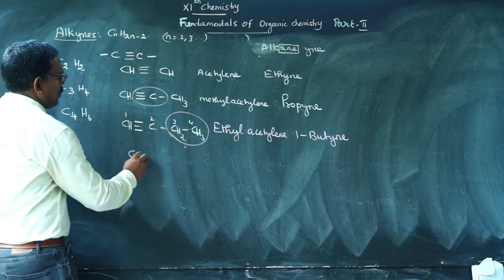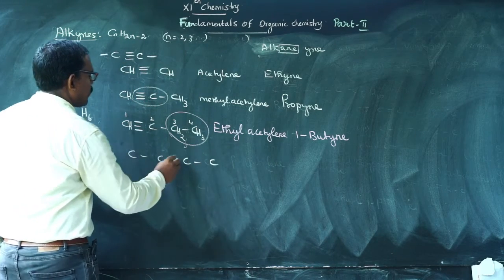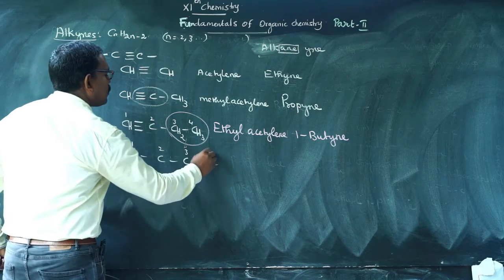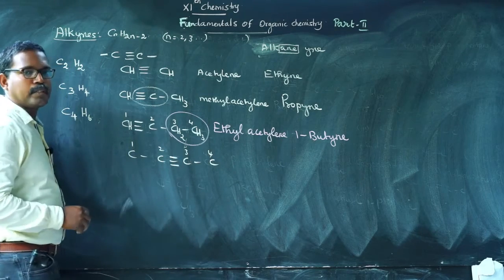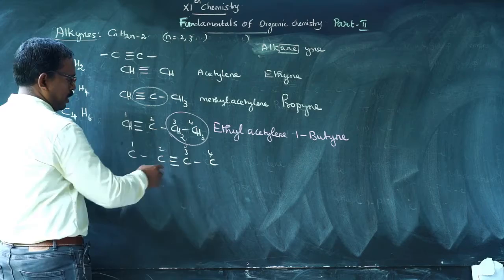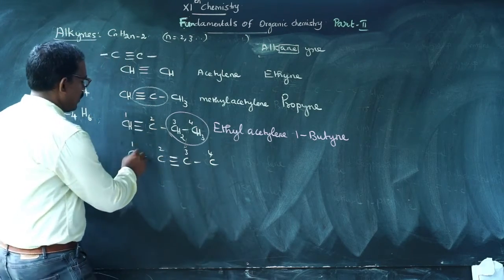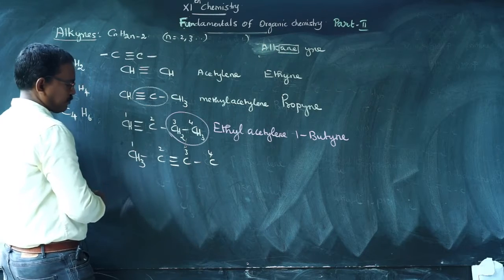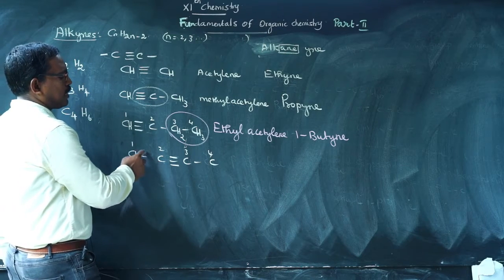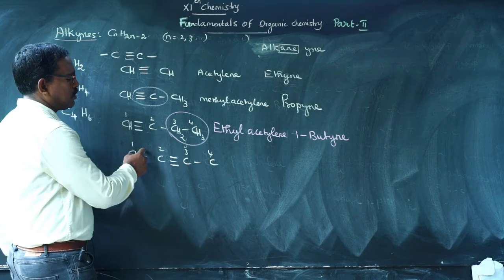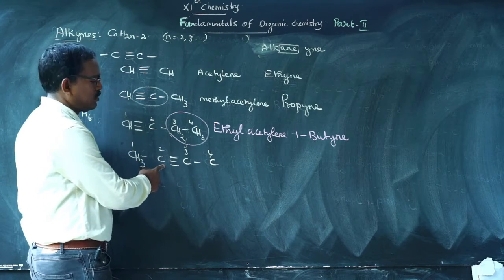The next isomer, with carbons 1, 2, 3, 4: I put the triple bond between carbon number 2 and 3, therefore the remaining is CH3 on each side. Here the second carbon is surrounded by 4 bonds, so there is no need for putting hydrogen.